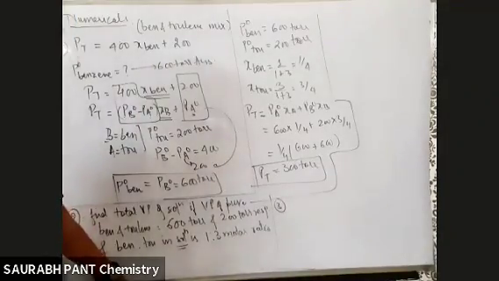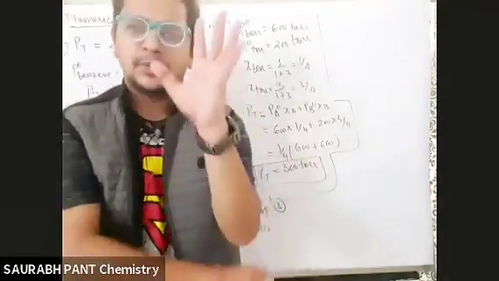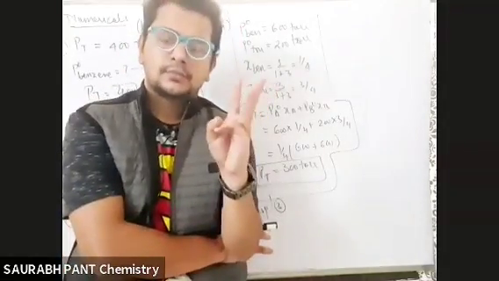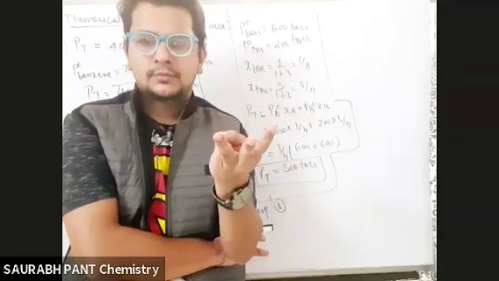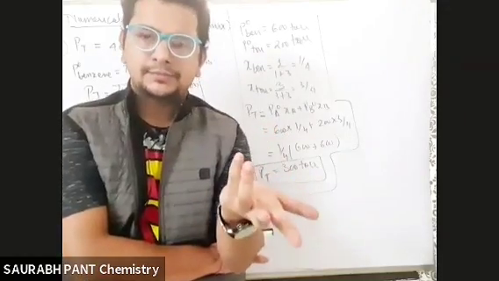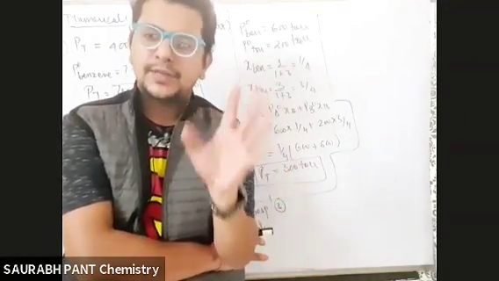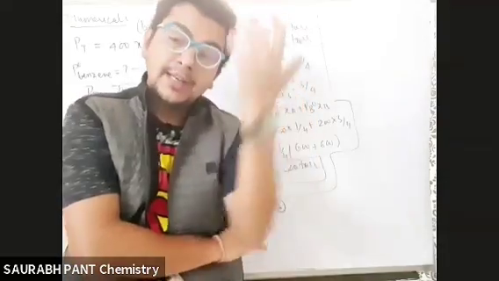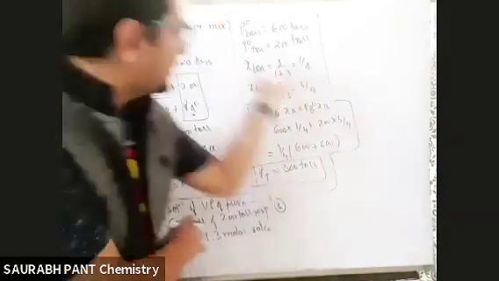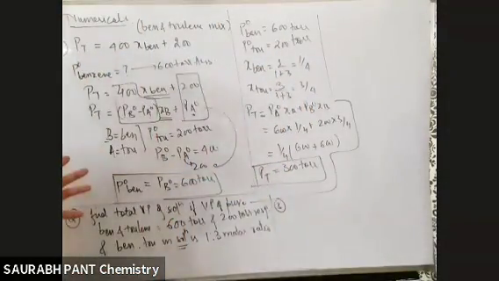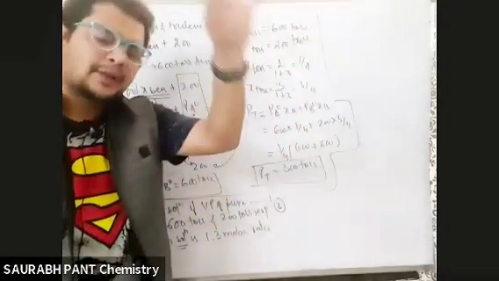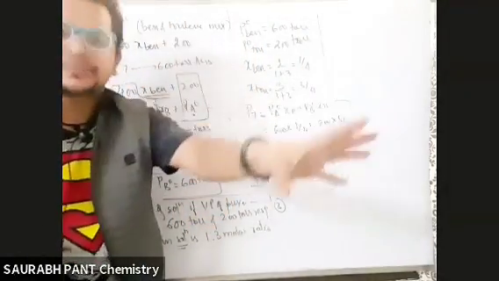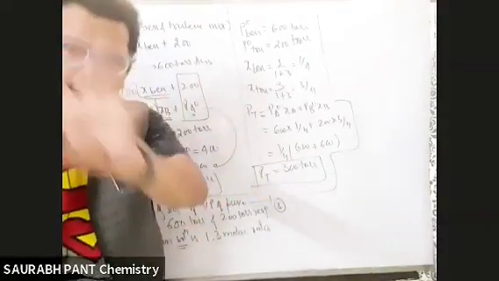So tell me, which formula should I pick up? Just tell me the formula, equation number 1, 2 or 3. Should I pick up equation number 1 or equation number 2 or equation number 3? Okay, equation number 3 is the first thing I will pick up. Why? Because I need to find YA, YB, and XA, XB are given to me. Done. So do you understand? Directly question number 3 also can be asked. They will not ask you to find the total pressure. They will ask you to find the vapor composition. Understood? So look at what you will do.